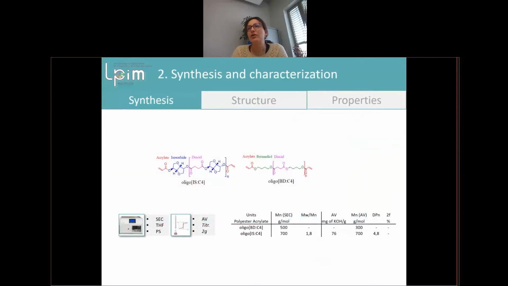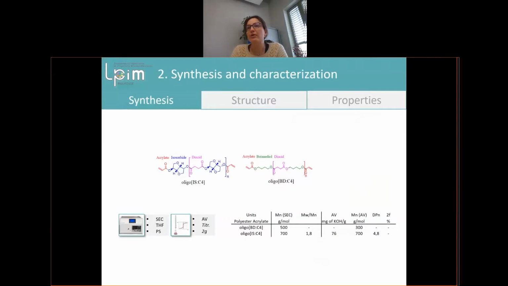Here are, for example, two resins we made. One is made with a diacid and isosorbide, with acrylate, and the other one with a butanediol, diacid, and acrylate.